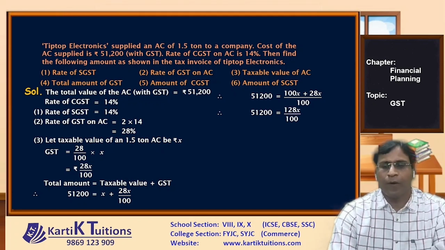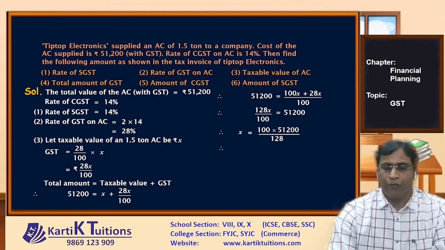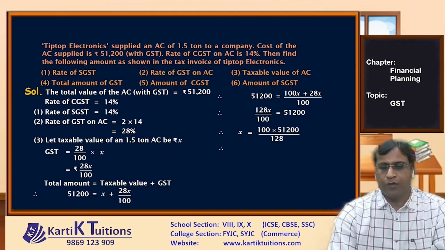Now, the solving part involves what? x on one side, everything else on the other side. So here I can say x is equal to 51,200 into 100 upon 128. Now, first we need to solve 51,200 by 128. So let's have a look at the working.